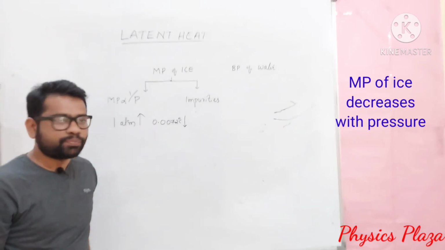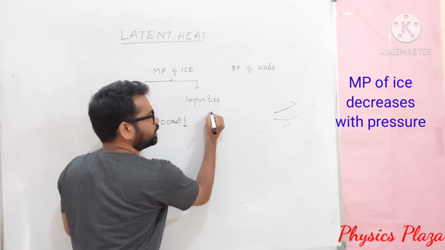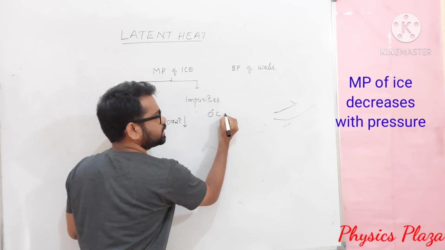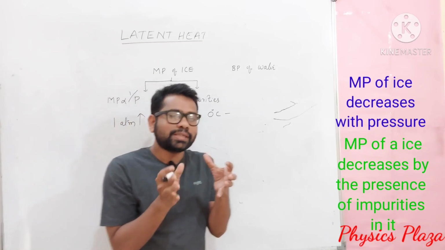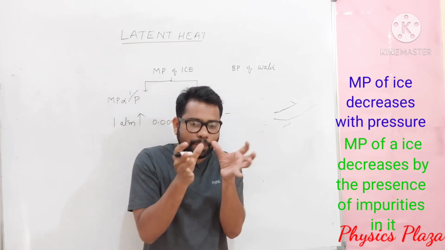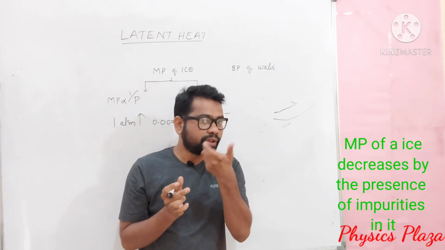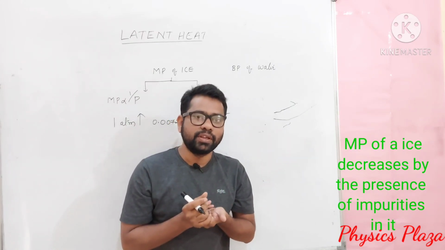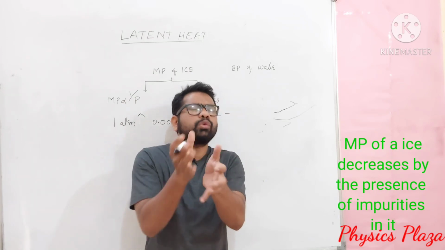Whereas with the addition of impurities, children, ice melts at 0 degrees Celsius only normally. But with the addition of impurities, such as when salt is added, when we mix ice and salt, what will happen? This combination we can call a freezing mixture. We can use this in the preparation of kulfis. This combination of ice and salt will produce more cooling effect.